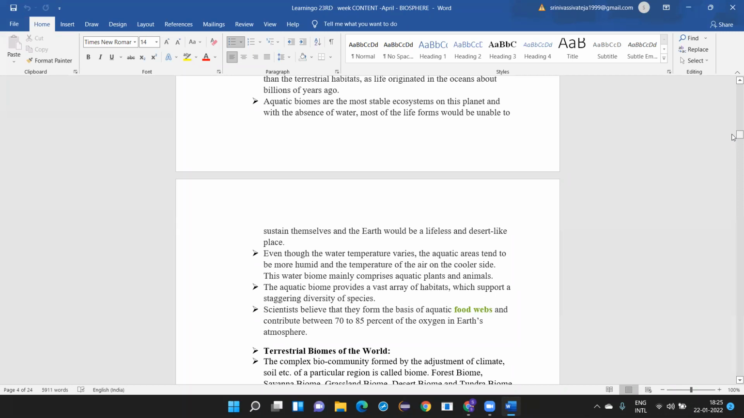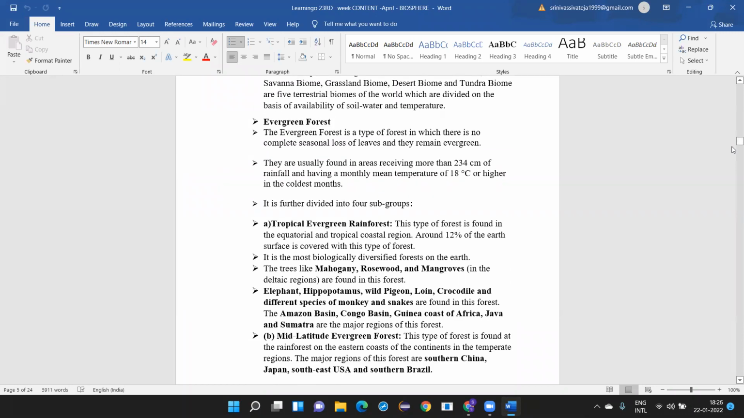Okay. Now, coming to terrestrial biomes, the complex biocommunity formed by the adjustment of climate, soil, etc. of a particular region is called a biome. Forest biome, savanna biome, grassland biome, desert biome, and tundra biome are the 5 terrestrial biomes of the world, which are divided on the basis of availability of soil, water, and temperature. So these are the 5 biomes we have. Now they are based on what? On the basis of availability of soil, water, and temperature.